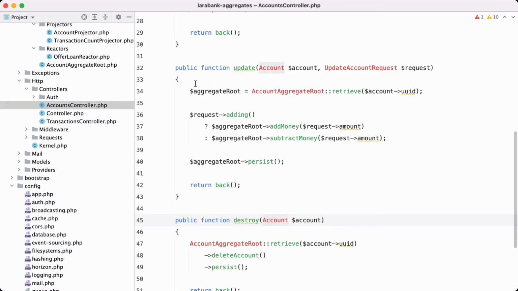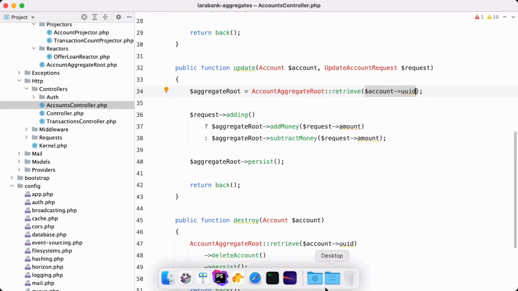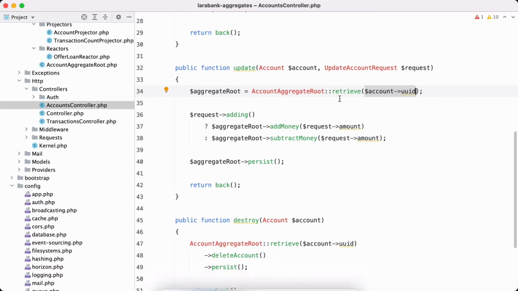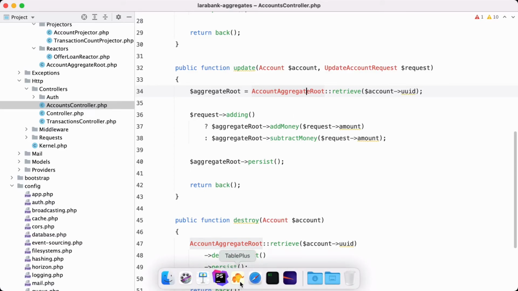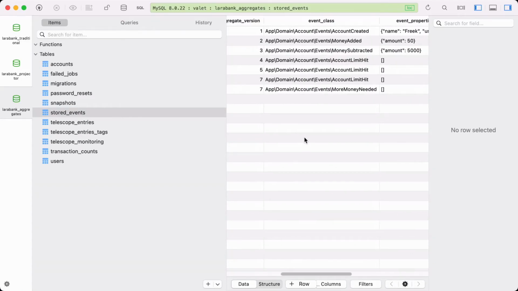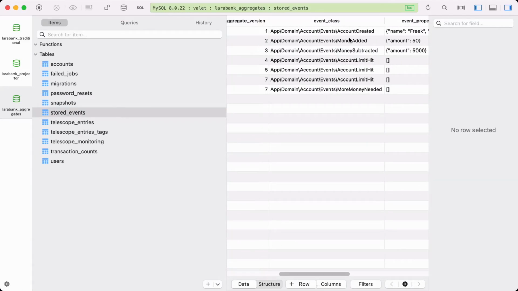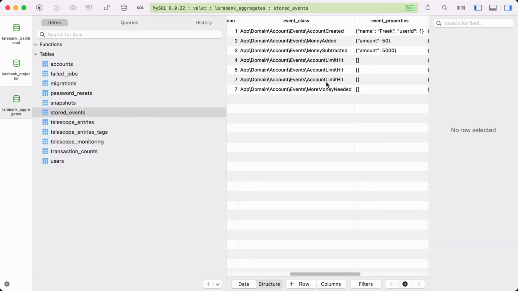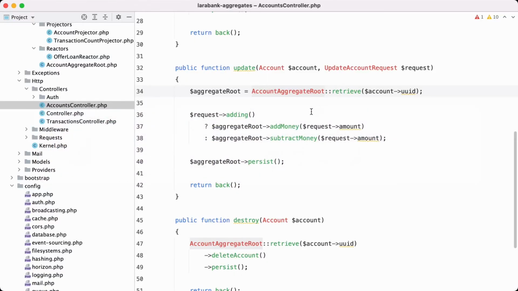So in our controller, we are going to retrieve the aggregate root for the account UID here. So we are going to take a look at which events there already were for this aggregate root. And maybe before explaining the whole thing, let's take a look at the stored events that we had with our previous demo in the browser. So we had account created, money added, money subtracted. We hit the limit 3 times, and we had that more money needed event, which triggers that mail in a reactor.